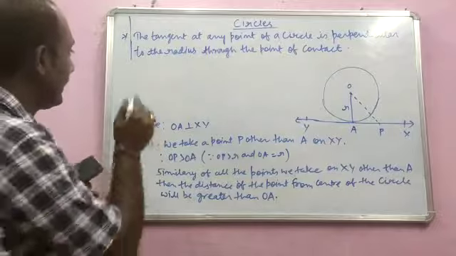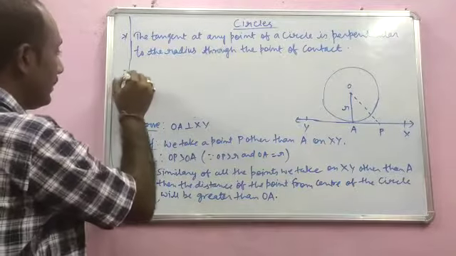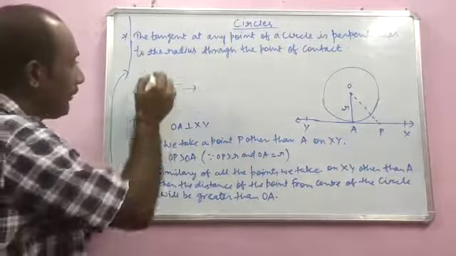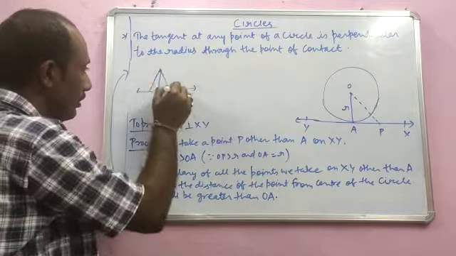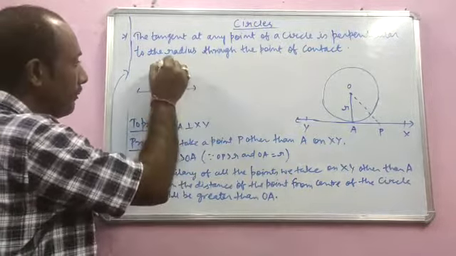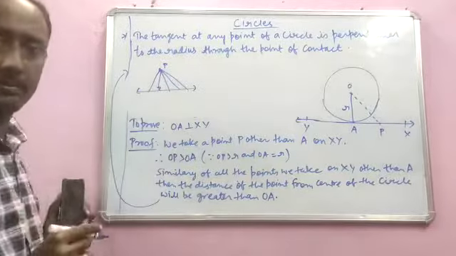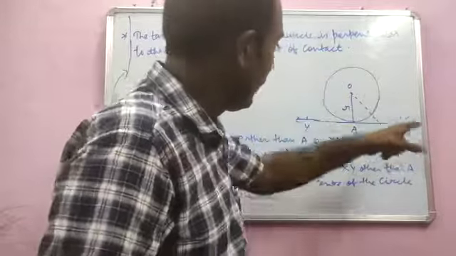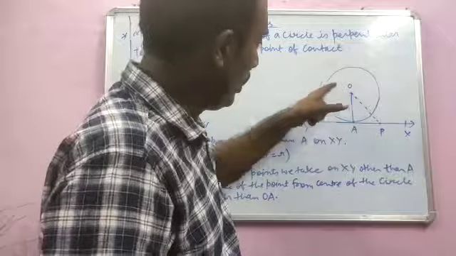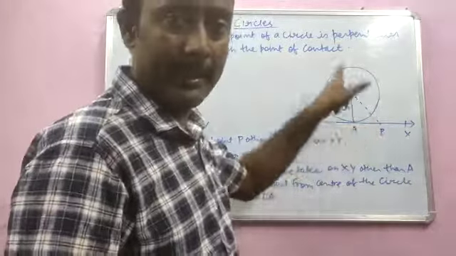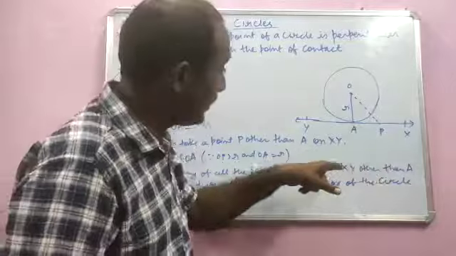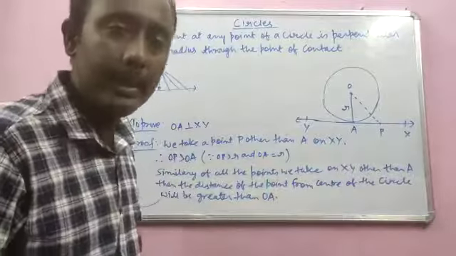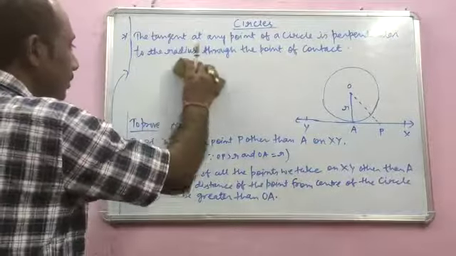See here, in class 9th, you have learned a theorem that if a line is there and a point is there, of all the line segments that can be drawn to a line through a given point, the perpendicular is the shortest one. This is what you have learned in class 9. Here also you can have so many line segments from O, the given point, to this line XY. You can have infinite line segments. Out of all those line segments, OA is the shortest one because OA is the radius. Therefore, OA becomes perpendicular. So here, the same thing you need to write.